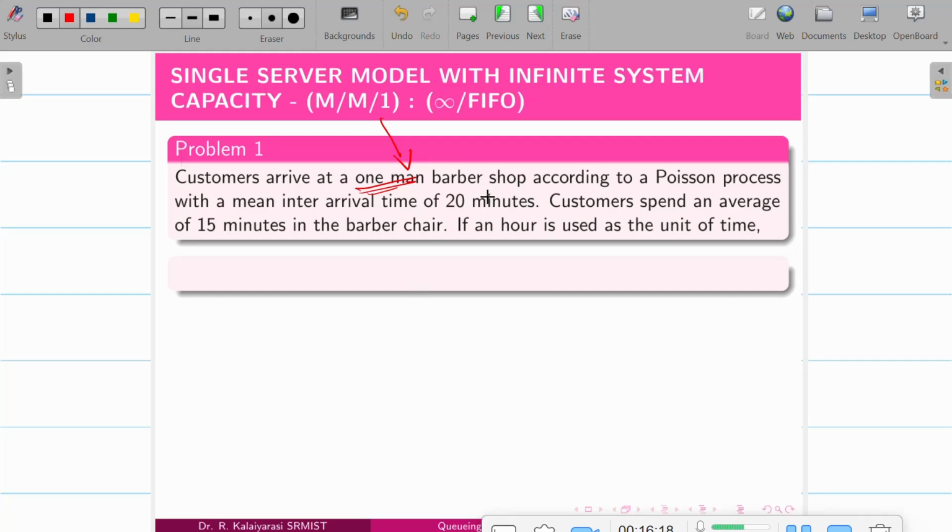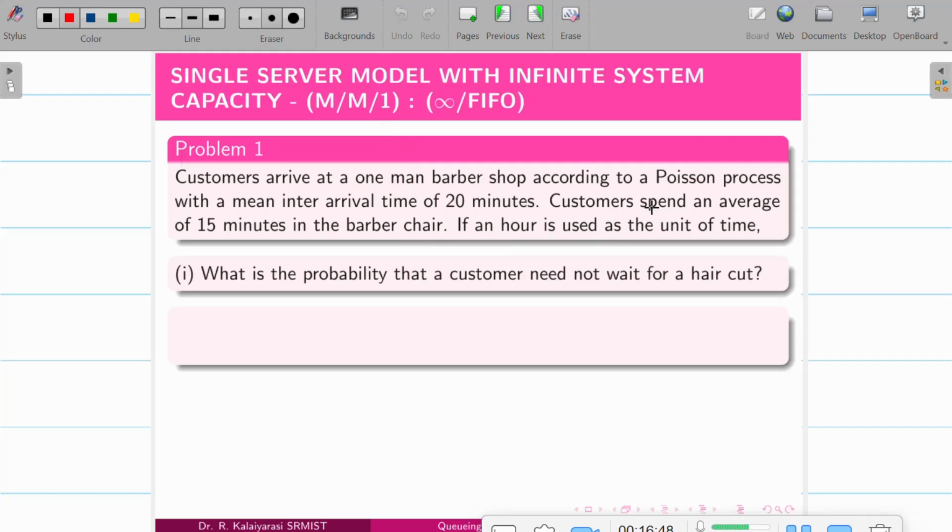Single server barbershop according to the Poisson process with a mean inter-arrival time of 20 minutes. So lambda, it's given in minutes, so lambda is equal to 1 by 20. A customer spends an average of 15 minutes in the barbershop, that means getting serviced, so it is mu. If an hour is used as a unit of time, in here it is given in minutes, so we have to convert it.